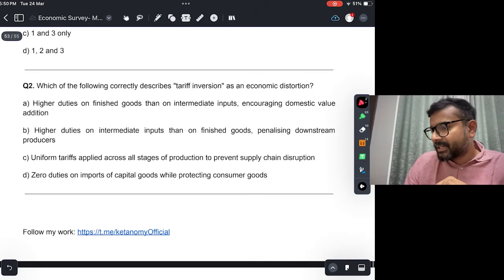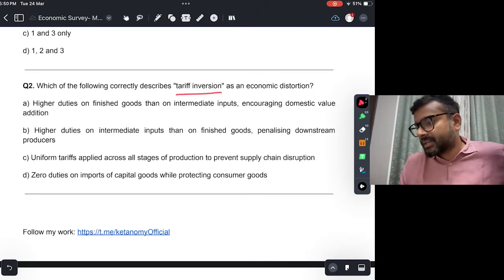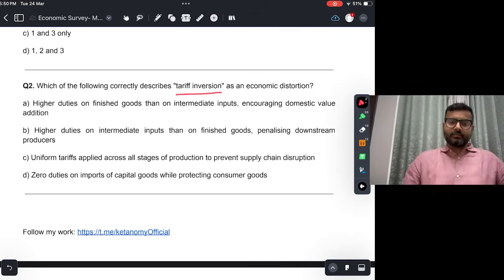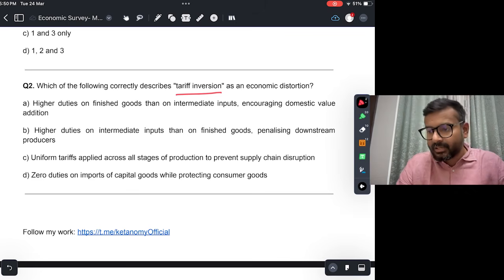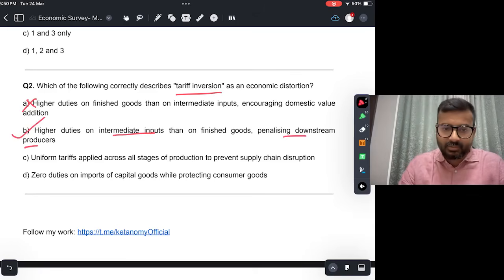Which of the following correctly describes tariff inversion as an economic distortion? So what exactly is tariff inversion? Higher duty on finished goods than on intermediate inputs, encouraging domestic value addition. So this is not true. Okay, this is ideal case कि जो finished goods है उसमें higher duties होना चाहिए और बाकियों में कम होना चाहिए, but that is not tariff inversion. Higher duties on intermediate inputs than on finished good, penalizing downstream producer. This in fact is true.